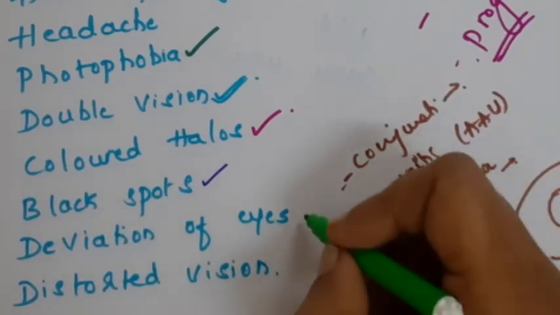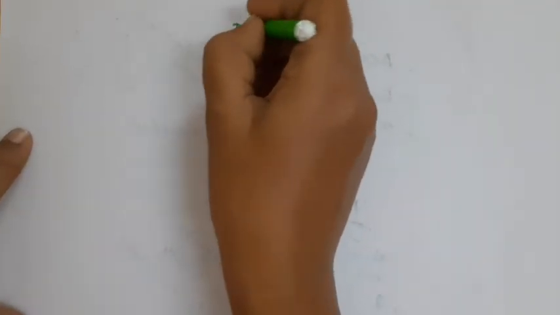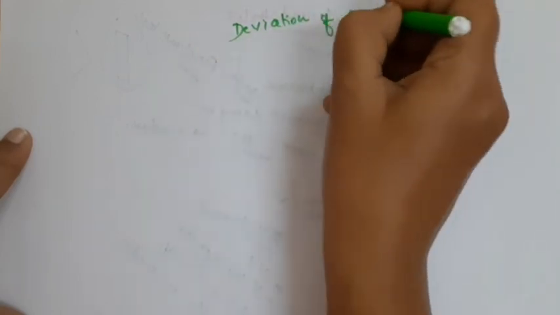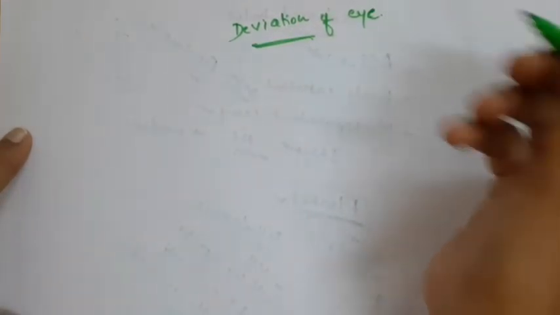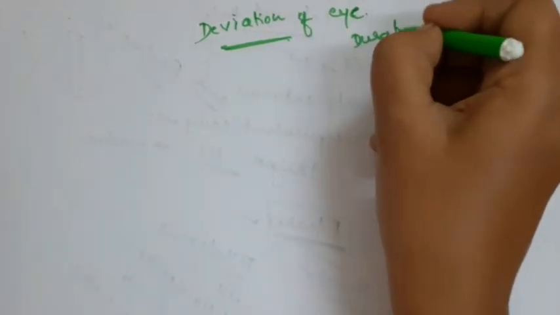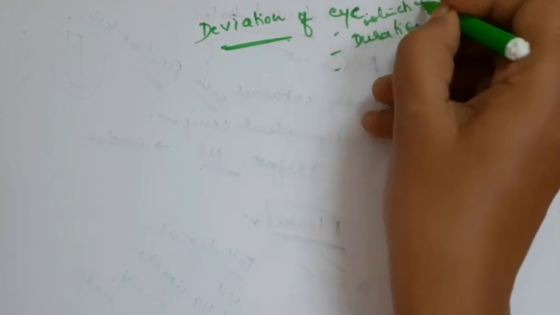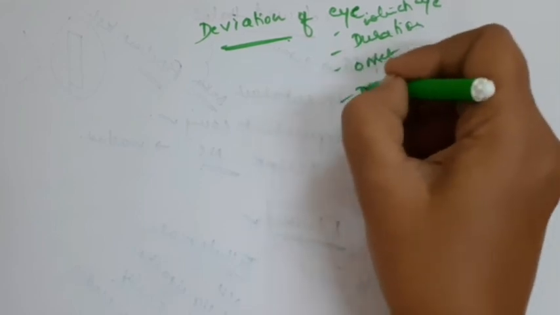The next symptom is deviation of eyes, that is squint. History taking in deviation of the eye is itself a separate topic. Just for undergraduates and for the sake of completion, the questions to ask are the duration, which eye, onset and progression.